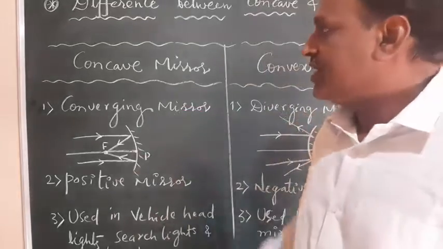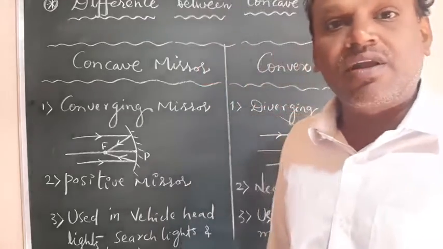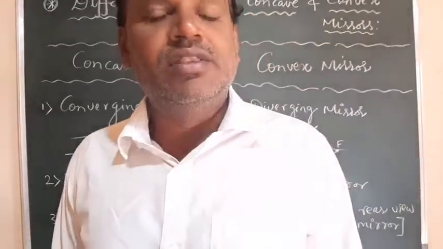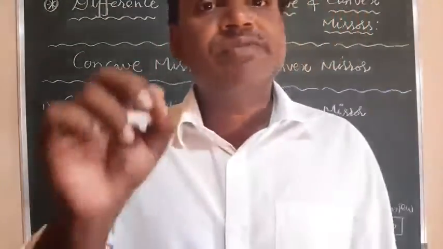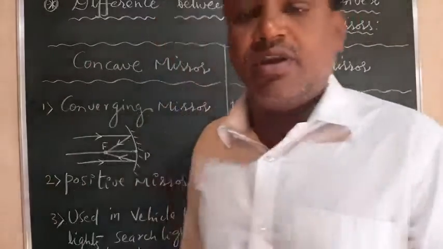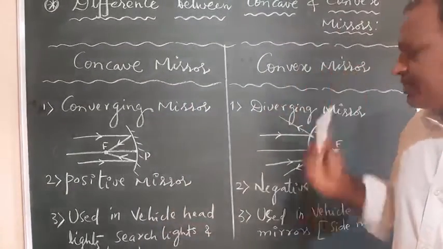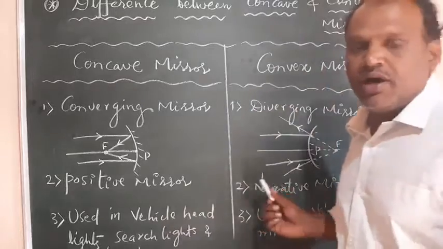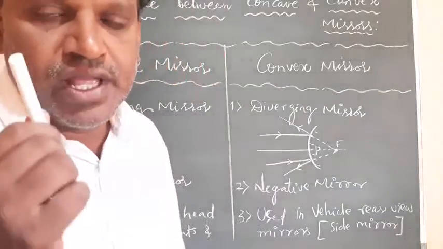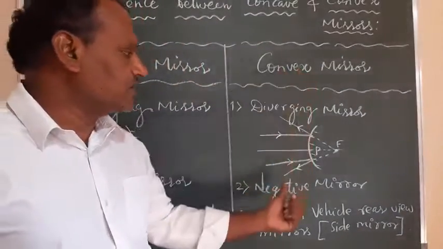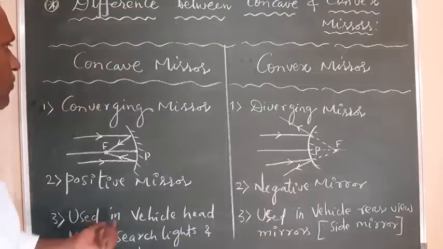And one more difference is that the concave mirror is always called a positive mirror. That means when you calculate the power, the reciprocal of focal length, it will be positive. So the optical power of the concave mirror is positive, and that is why it is called a positive mirror. Similarly, the convex mirror is a negative mirror. The optical power of this mirror is negative. When you calculate the reciprocal of focal length, you will always get a negative value. So the convex mirror is also called a negative mirror. Okay, this is the second difference. And we have one more. Where can we use these mirrors?